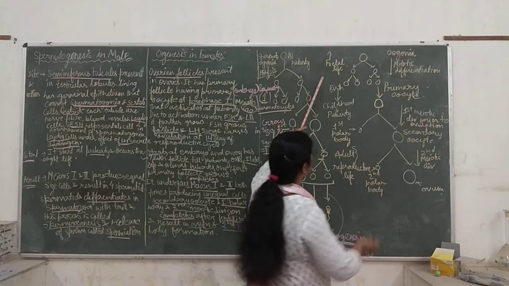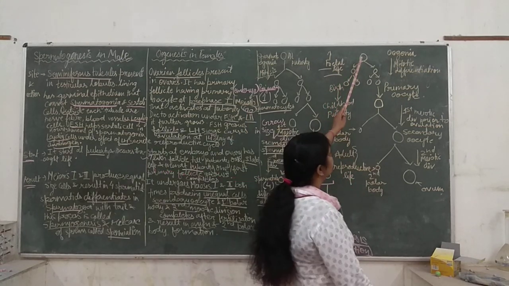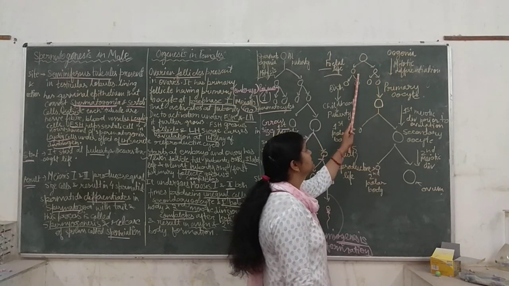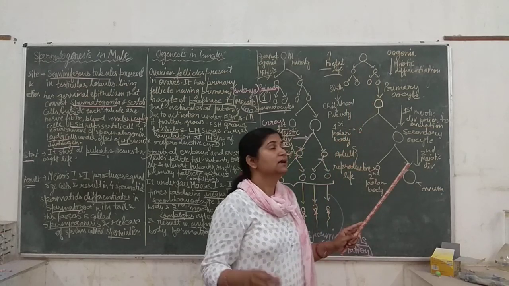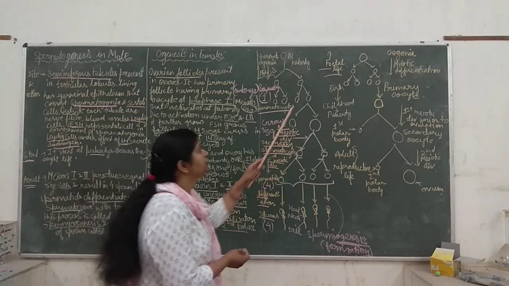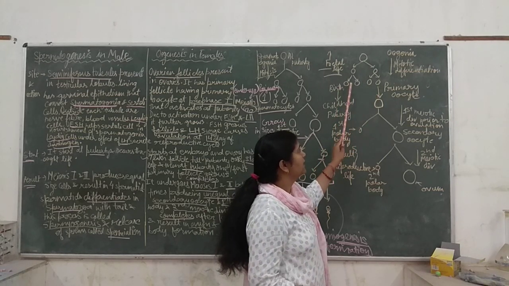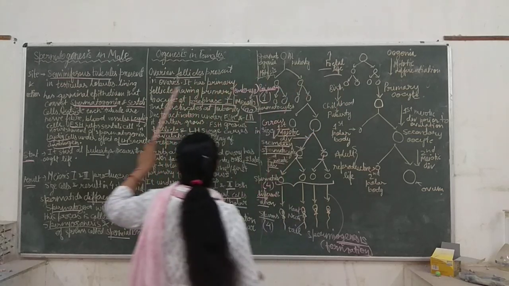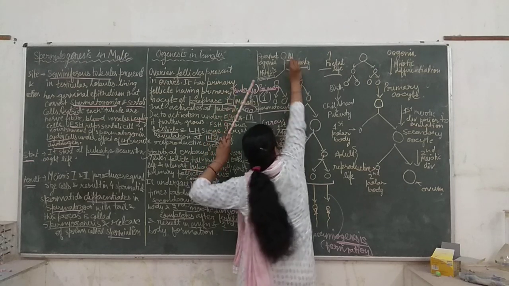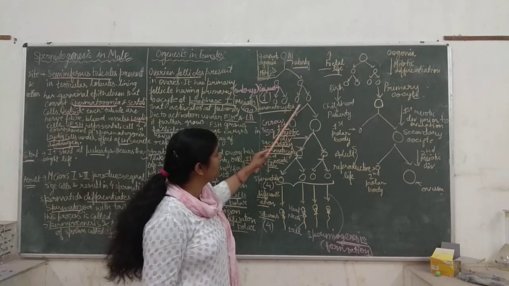So oogenesis, it's written fetal life, means embryonic life. During the embryonic period, the oogonia, and this is oogonia, the mother cell, is undergoing mitotic division, means it is making the total number of oogonia mother cells which will be there for the whole lifetime, for the whole reproductive phase. It will be formed at the fetal stage only. So here multiplication has started in the embryonic life, whereas in the males this mitosis is taking place at puberty only. This is the difference.